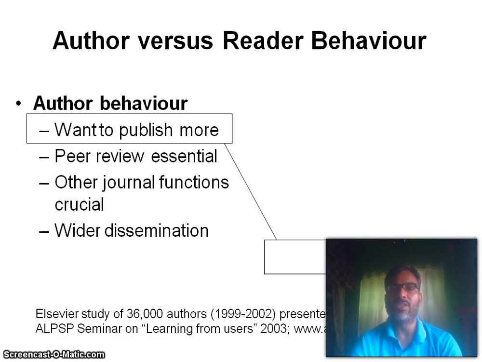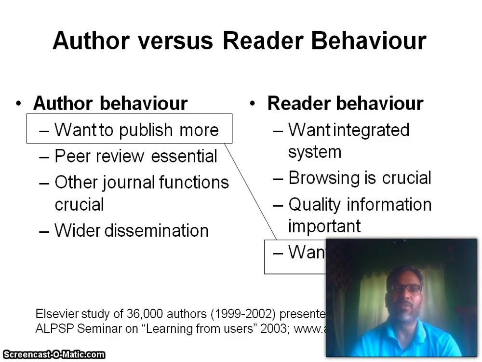So, author versus reader behavior. In this slide I will talk about what is the behavior of the author and what is the behavior of the reader, because you are writing and somebody is reading your writing, and you are also the reader of some other books and journals.